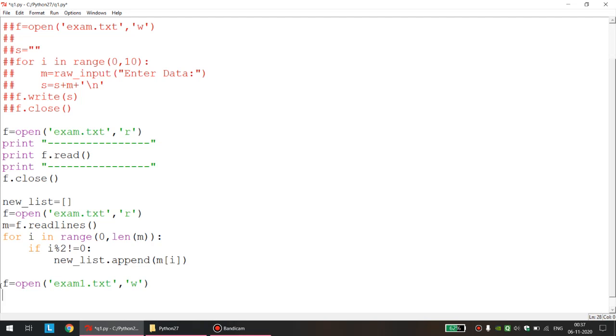What was the function to directly write a list? It is f.writelines. Do not forget, a list can be written to a file using only this function. And what is the name of my list? The name of my list is new_list. Once the things are done, we will close the file. Hopefully all things work now.